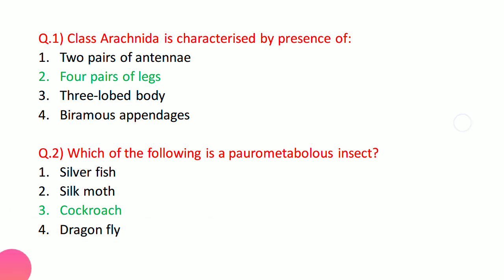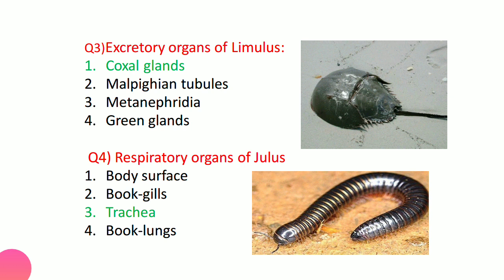Now coming to the next question. Some of the terms related to paurometabolous are ametabolous, holometabolous, and paurometabolous. Ametabolous means the organisms, when they give rise to the young ones, resemble completely the adult forms. They are known as instars, and that type of metamorphosis is known as ametabolous. And holometabolous is when the young one is completely different from the parent, that is the larva. Paurometabolous we have already studied.